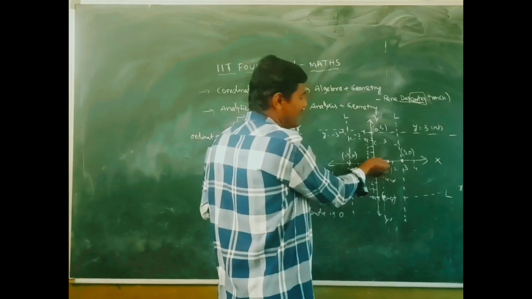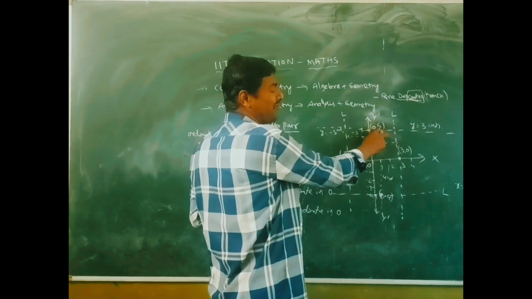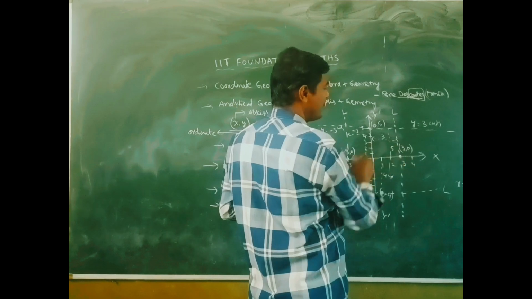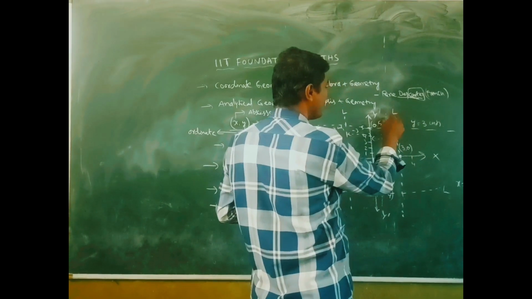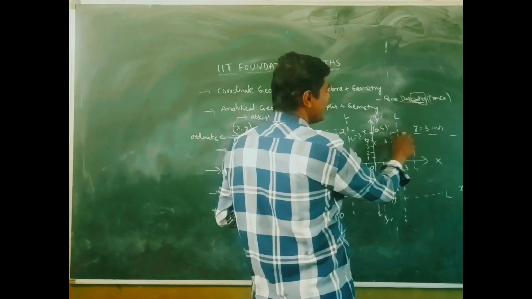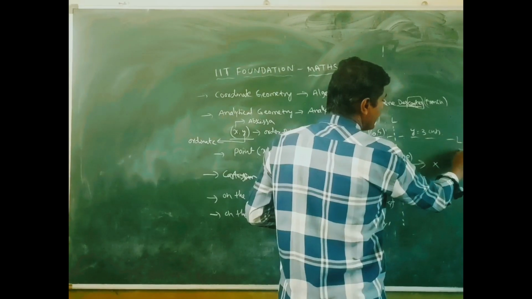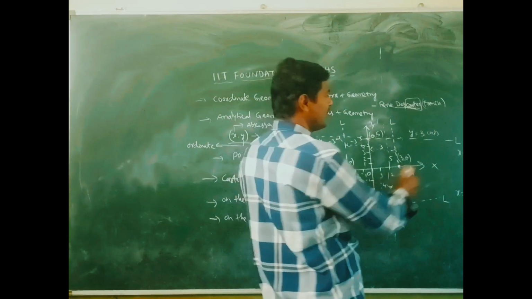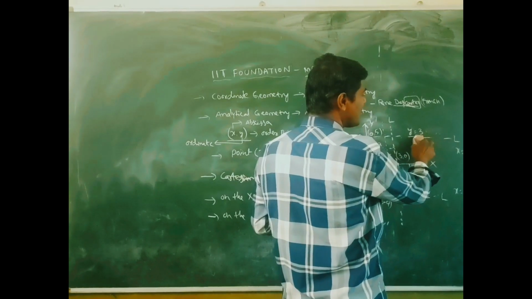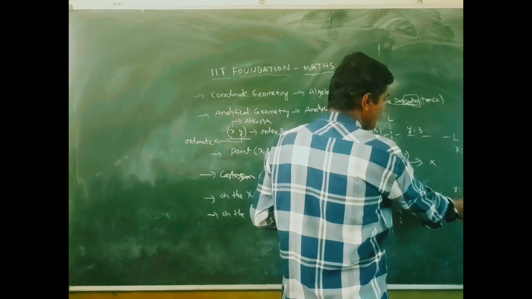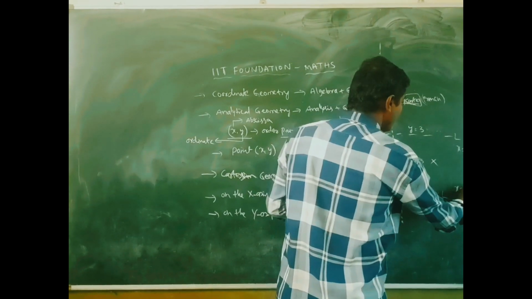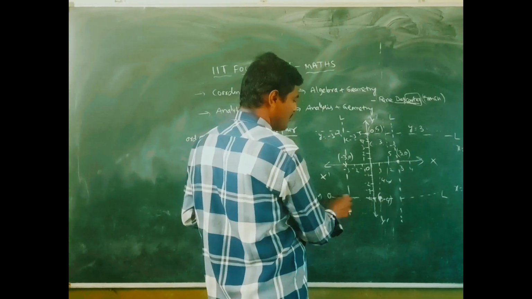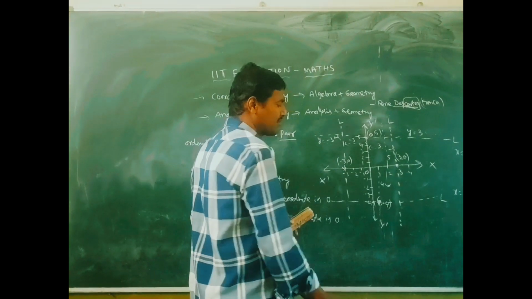This is the distance from the y-axis, 5 units. The equation of this line L is x equal to 5. This equation is y equal to 3, x equal to 5, x equal to minus 4, y equal to minus 3.